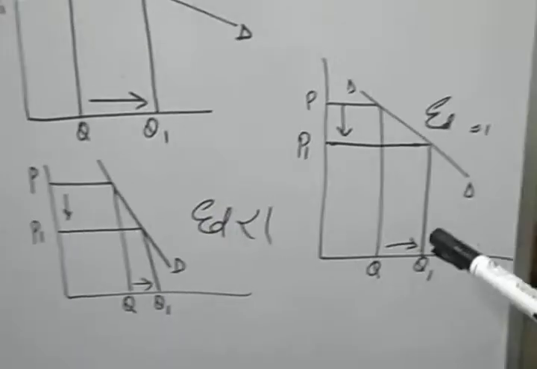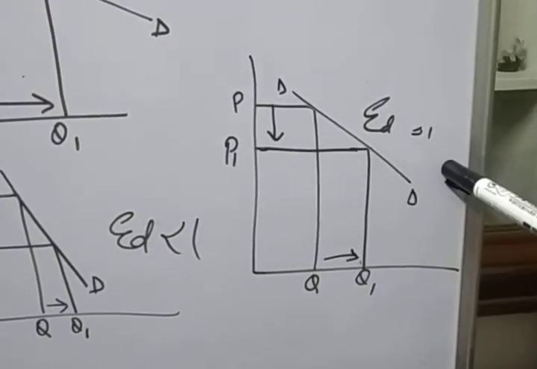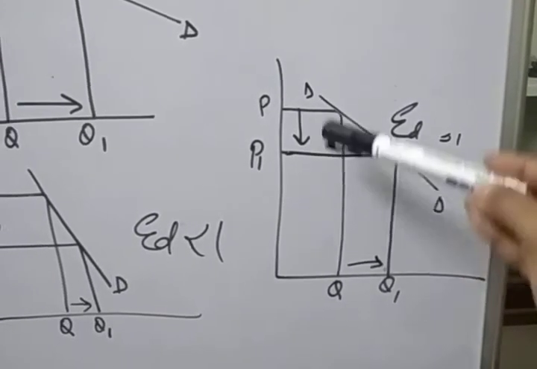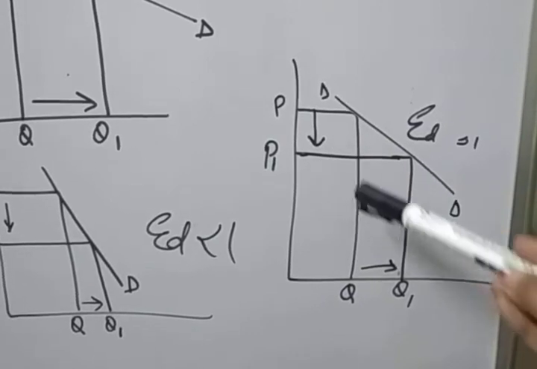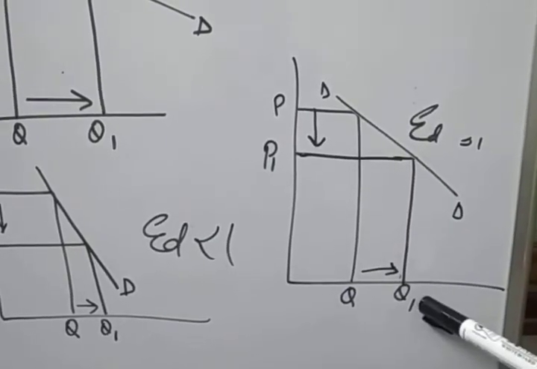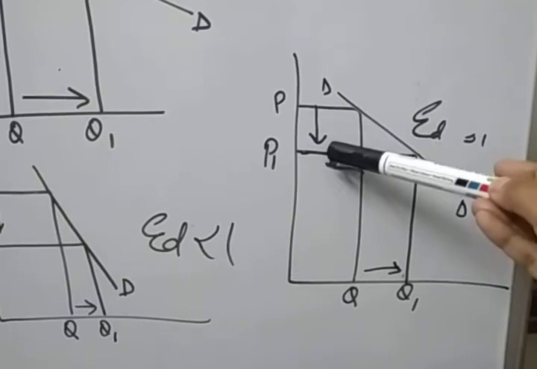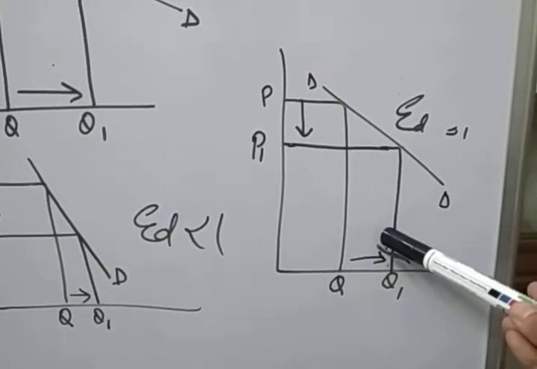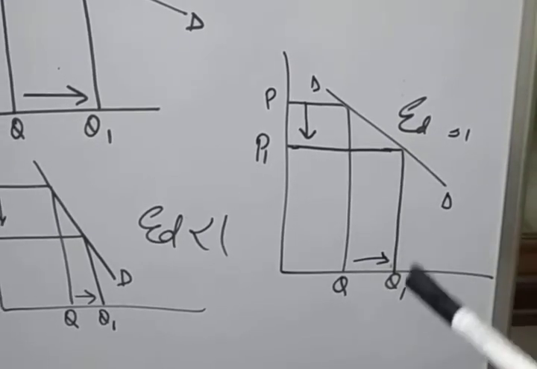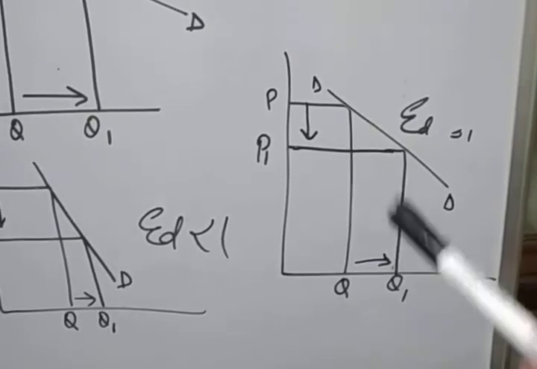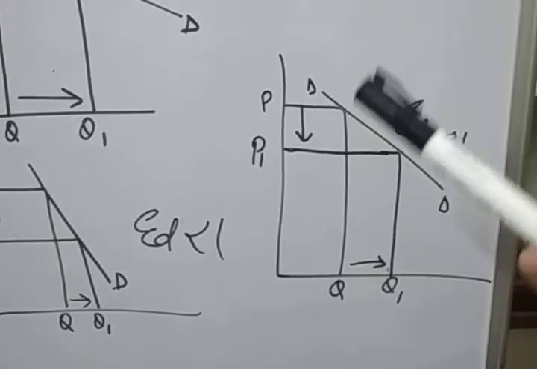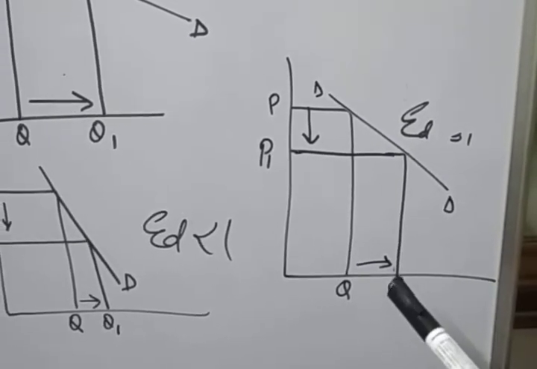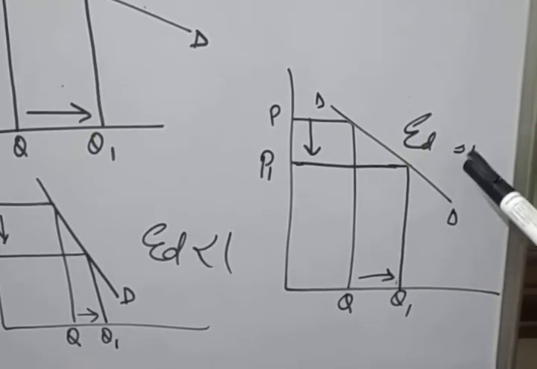Next is elasticity equal to 1, or unit elasticity. Unitary elasticity is that elasticity in which the percentage change in the price is just equal to the percentage change in the quantity. If there is a 10% change in the price, you will see the change in the quantity is also 10%. So for the factors or things where a change in the price and the change in the quantity are the same, the elasticity for that commodity will be equal to 1, that is unitary.